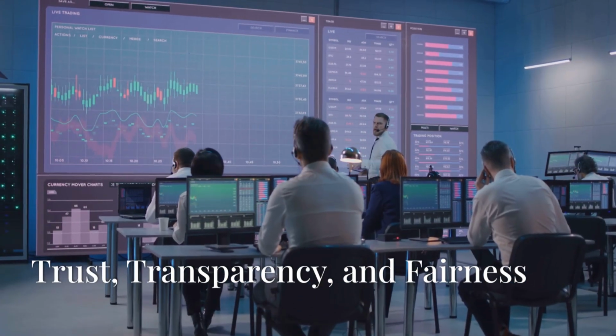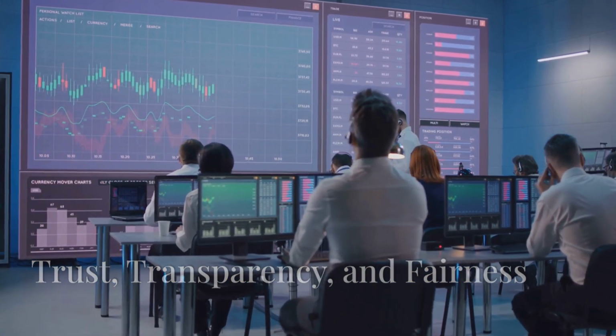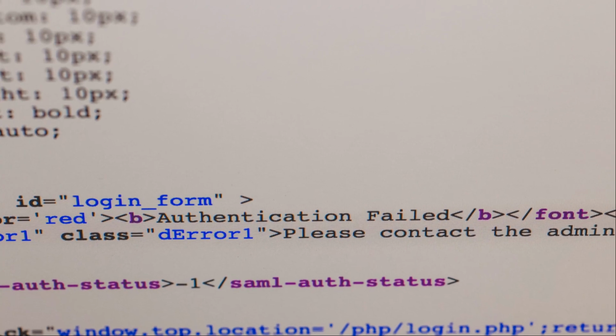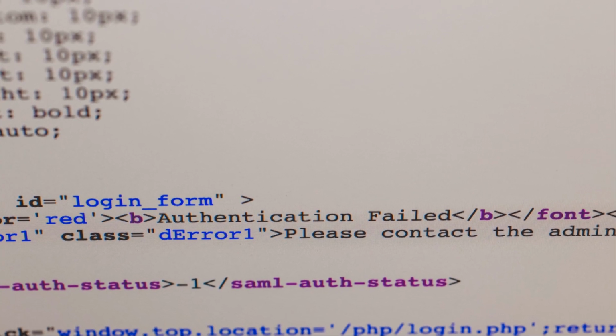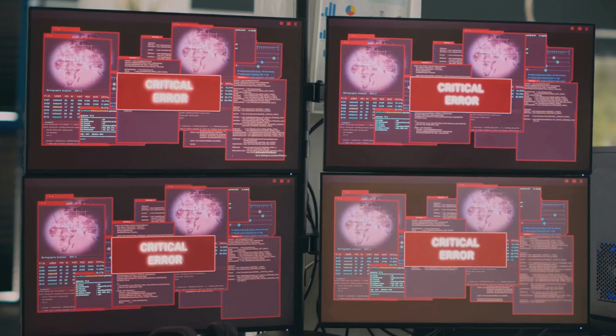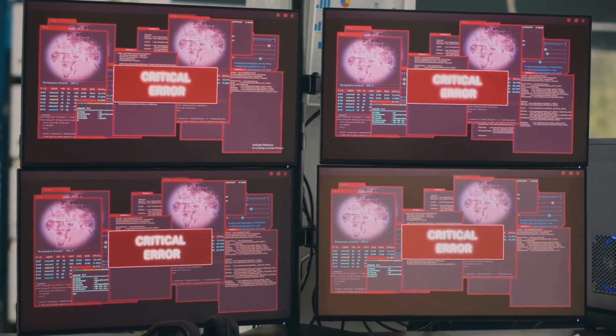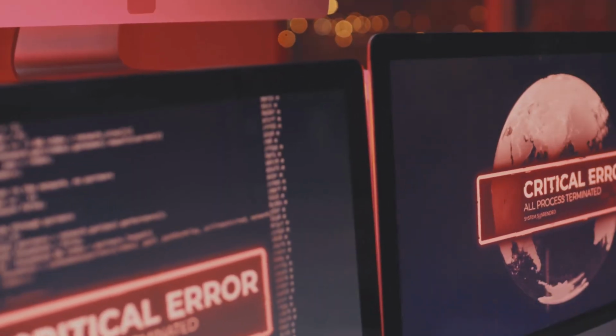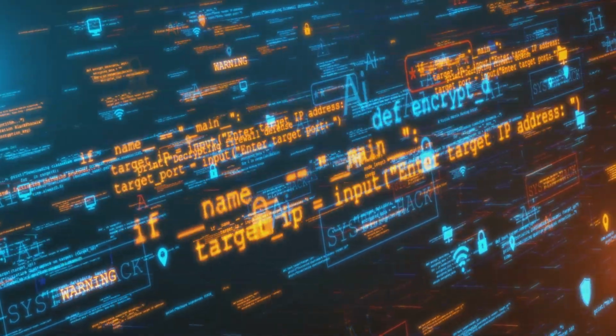One of the most significant benefits of XAI is the increased trust it fosters in AI systems. When users understand how an AI arrives at a decision, they are more likely to accept and trust its output. XAI promotes transparency by revealing the inner workings of AI models. This transparency is crucial for building accountability and ensuring ethical use. By understanding the factors that influence AI decisions, we can identify and mitigate potential biases.